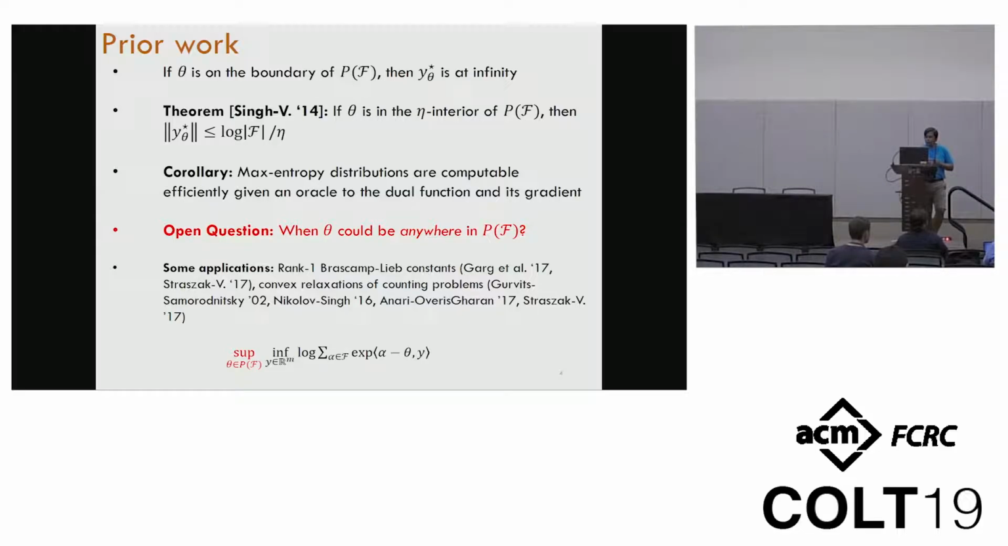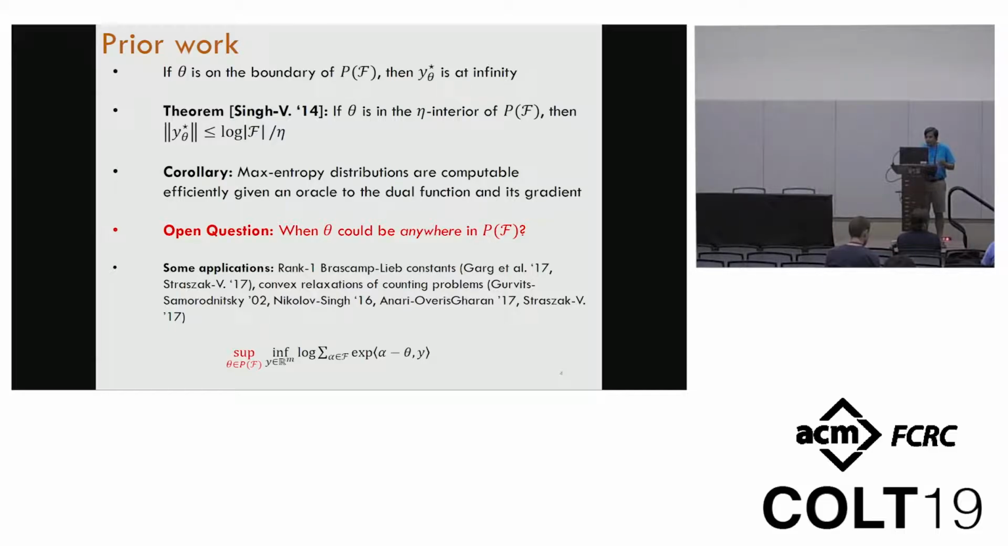Now this question is not even well defined, because I just said that as theta goes to the boundary, the optimal solution goes to infinity. So what we really want is: can we find a y star which approximates the optimal solution, but lies in a polynomial radius around the origin, for any point inside the polytope, including the boundary of the polytope? This particular question has many applications. In particular, Avi Wigderson will talk about it today, about his work on Brascamp-Lieb constants. It's motivated primarily from there, but there are also relations to convex counting problems and so on.